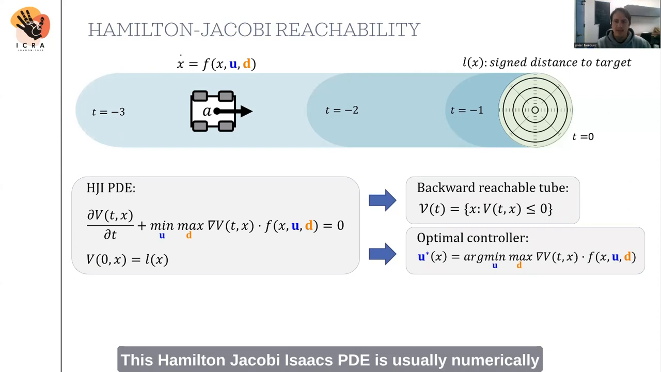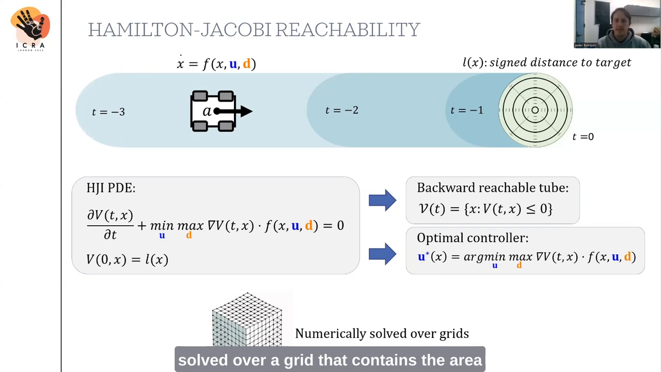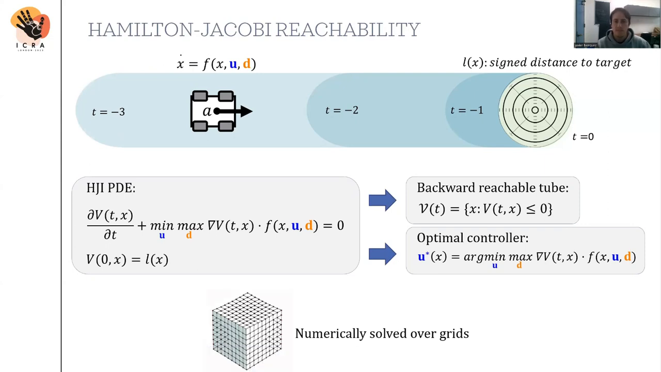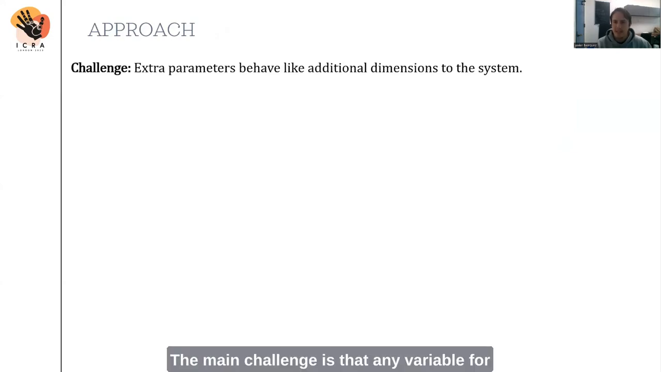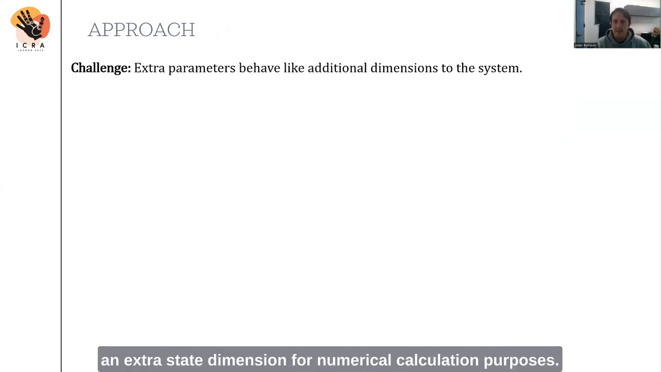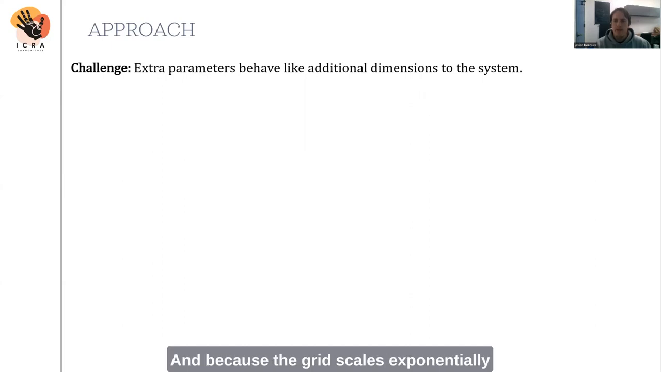This Hamilton-Jacobi-Isaacs PDE is usually numerically solved over a grid that contains the area of interest on the space of states. The main challenge is that any variable for which we want to adapt online behaves like an extra state dimension for numerical calculation purposes. And because the grid scales exponentially with state, this becomes impractical, except for the simplest systems.